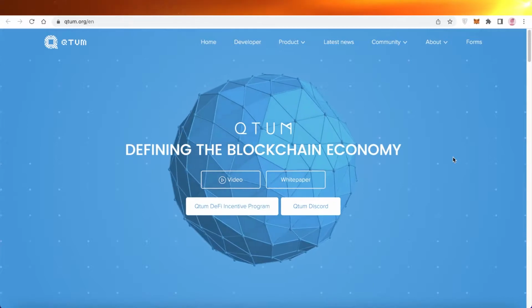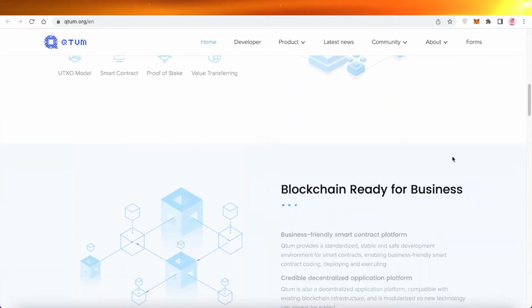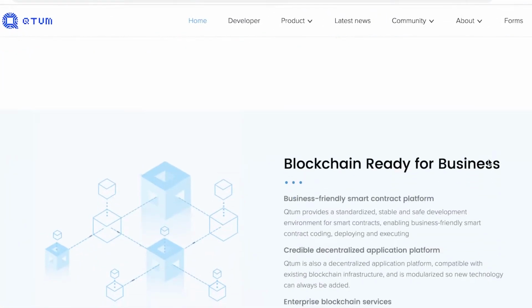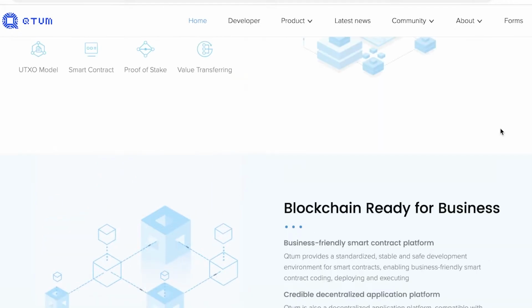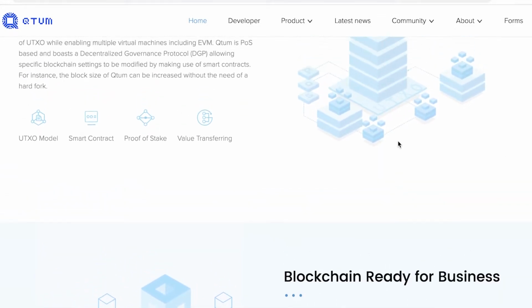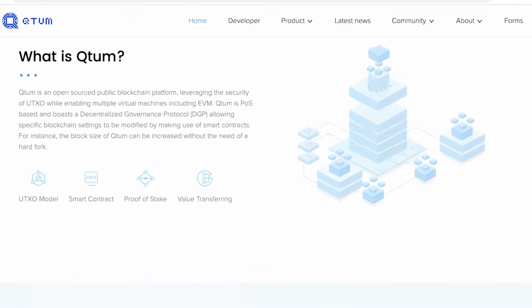Today we will be talking about Quantum, which is a blockchain platform, and it also has its own crypto token. So let's get into it. Now, what is Quantum? What is the platform about? What is the blockchain about? And would it be a suitable investment for you to invest in this token? Let's cover all of that. Now, if you're a beginner, don't worry, we're going to simplify everything so it's easier for everyone to understand.